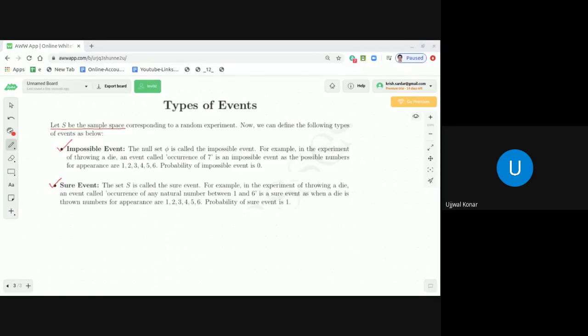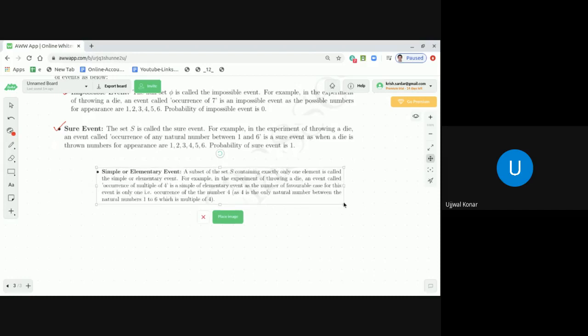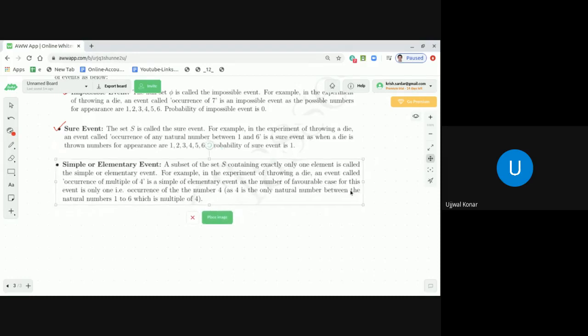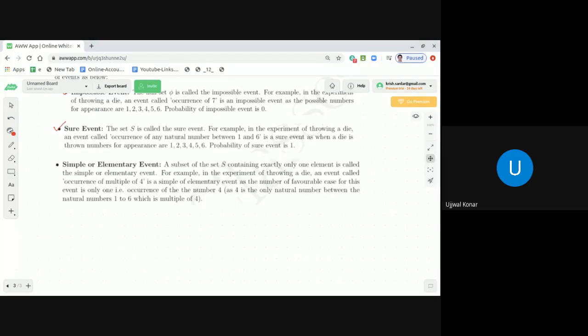Now, dear students, let's define the next type of event, called a simple or elementary event. Let me first place the portion of the study material, and then let me explain. So what is a simple or elementary event?